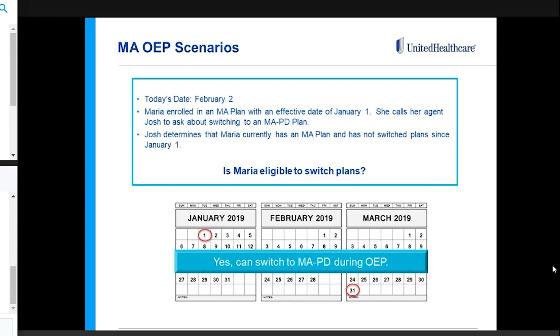So in this scenario, yes, Maria can switch to a Medicare Advantage prescription drug plan. She's within her open enrollment period, so the date's February 2nd, so she fits right in the middle of that open enrollment period. And if she does switch plans, the new plan would go into effect on March 1st. So open enrollment period, when they use it, it's always going to be the first of the following month. So in this case with Maria, she enrolls on February 2nd, and her new Medicare Advantage prescription drug plan would go into effect on March 1st.